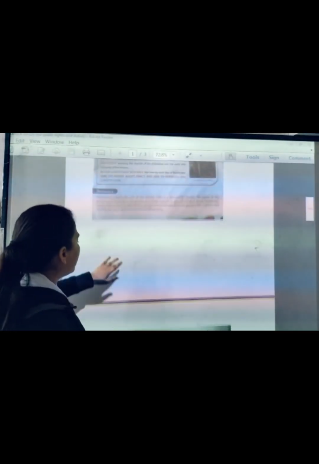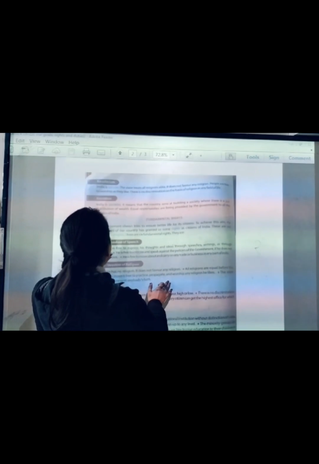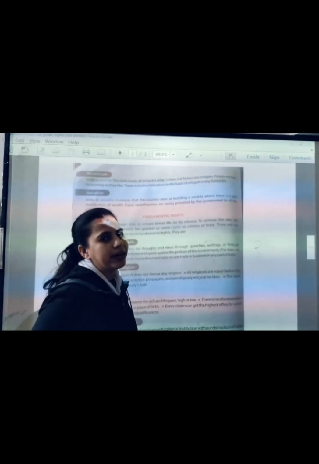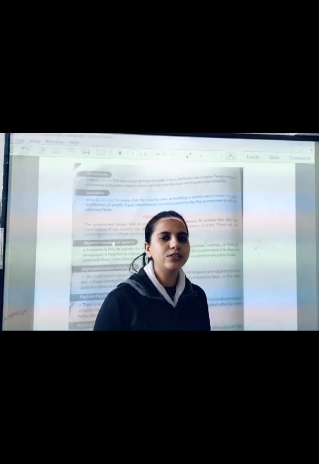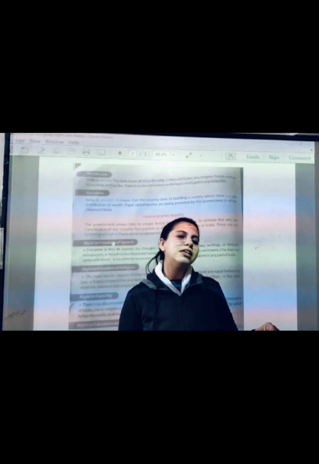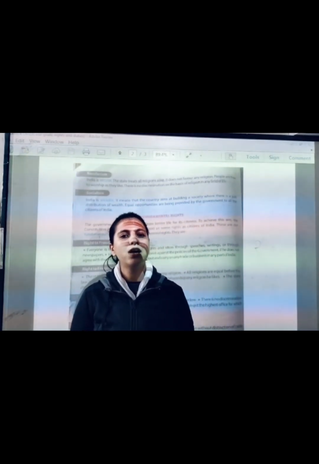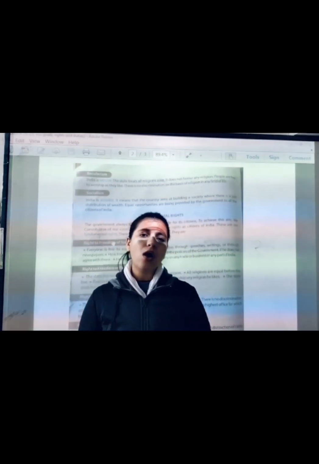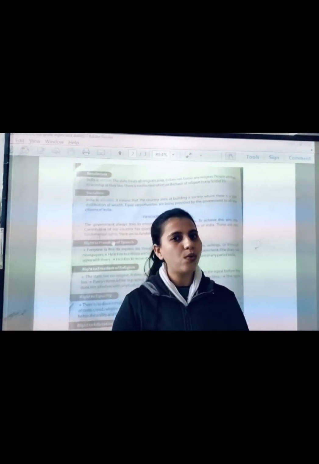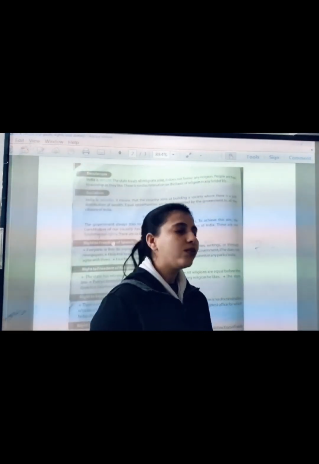So next one was secularism, right? Everybody knows India is a secular country. What does that mean? The state treats all religions alike, where all religions are treated equally. That is the meaning of secular. Everybody knows there are so many religions in our country, like Hinduism, Muslim or Christians and Sikhism. There are so many, right? And all the religions are treated equally. So this is the meaning of secular.